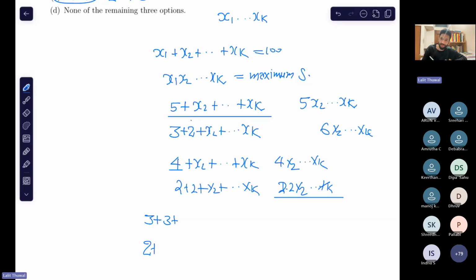Yes or no? Do you understand what I'm saying? That a 2 must be there, right? Otherwise, you cannot get all the 3s adding up to 100. So at least one 2 is there. So now what should be the remaining terms? This would be 3s, or we can supply more 2s. So you can think about it.